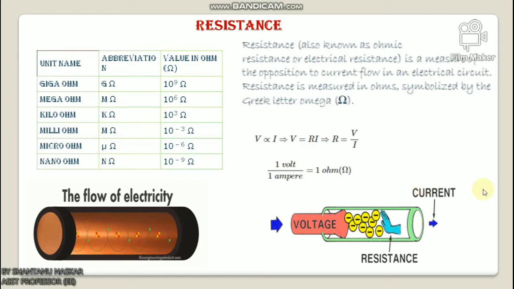The unit ohm is normally used for moderate values of resistance, but very large as well as very small values of resistance are used for different purposes. These values are expressed in giga ohm, mega ohm, kilo ohm, milliohm, micro ohm, even in the nano ohm range, depending on the value of resistance. Look here, the list: giga ohm 10 to the power 9 ohm, mega ohm 10 to the power 6 ohm, kilo ohm 10 to the power 3 ohm, milliohm 10 to the power minus 3 ohm, micro ohm 10 to the power minus 6 ohm, and nano ohm 10 to the power minus 9 ohm.